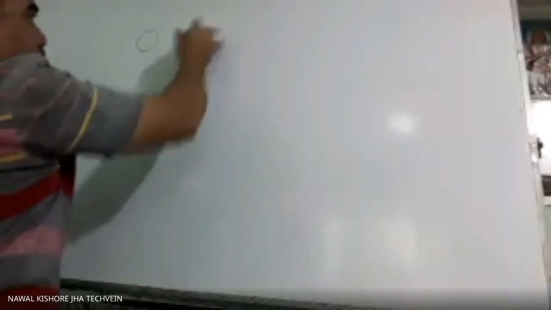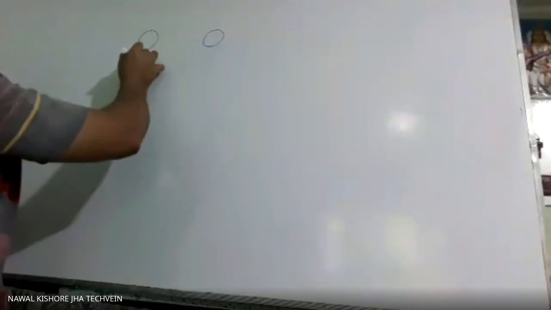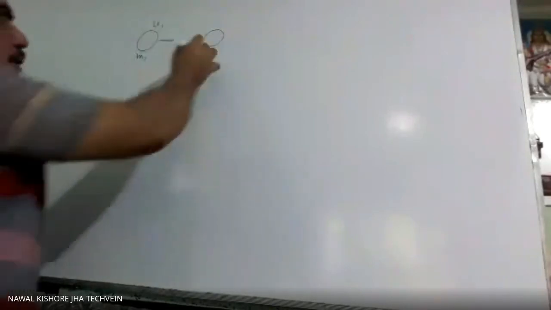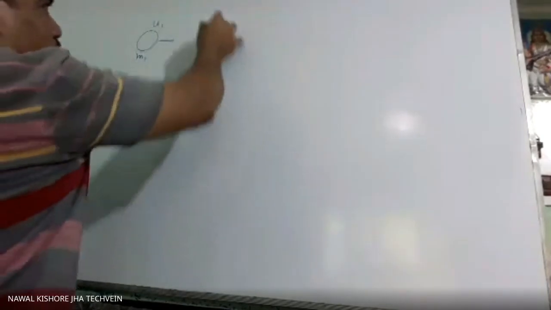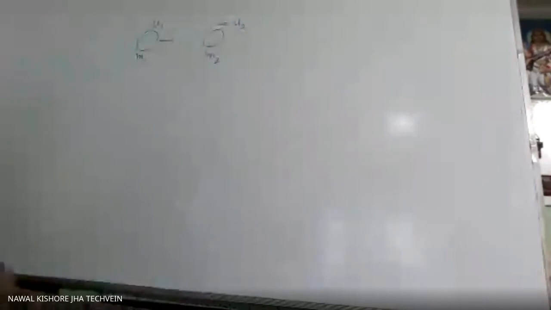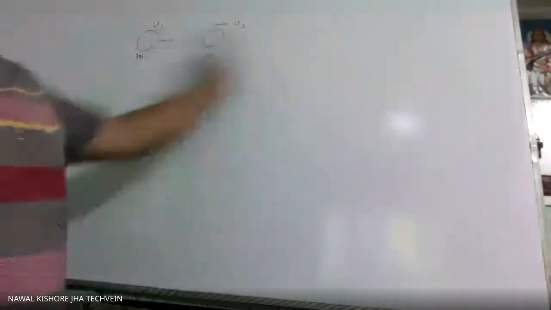Because there are two balls, or any object of any shape it may be. This is of mass m1, it is moving with velocity u1 in this direction. This is mass m2, it is also moving with a different velocity, u2, in the same direction. We may take the opposite direction also, but for our convenience, if we take this direction as positive, then these all will come positive only.